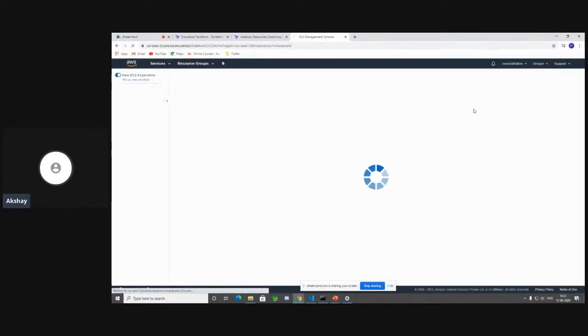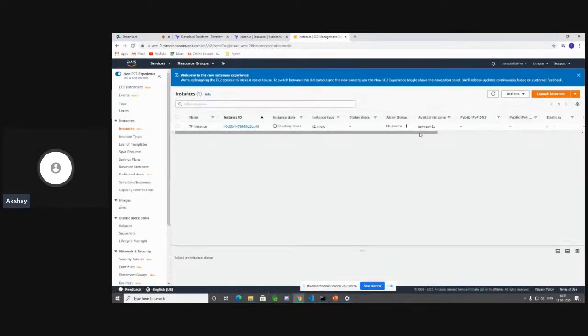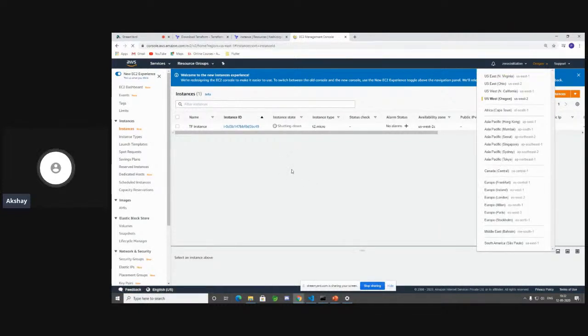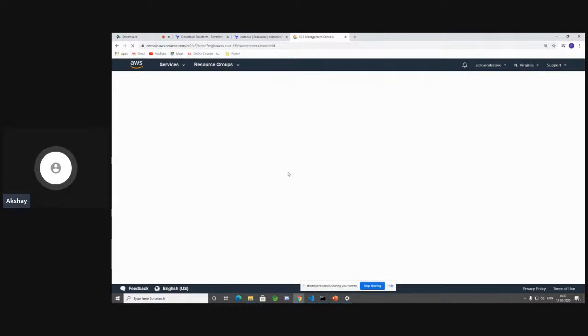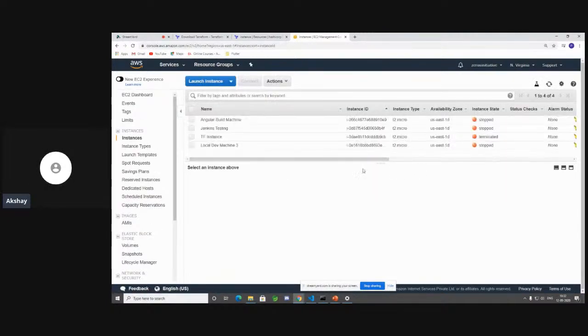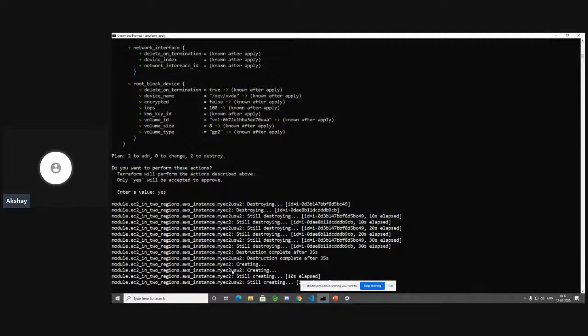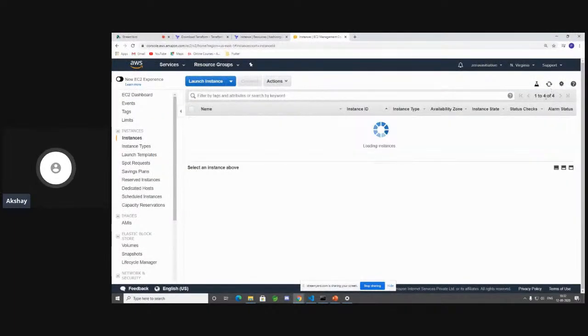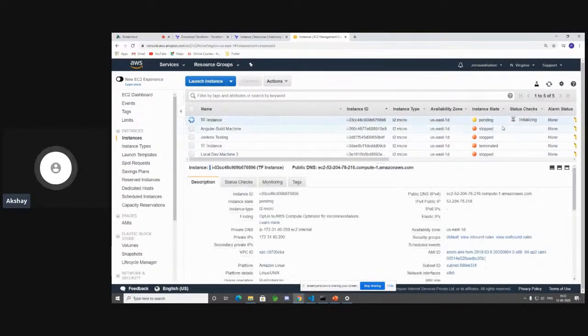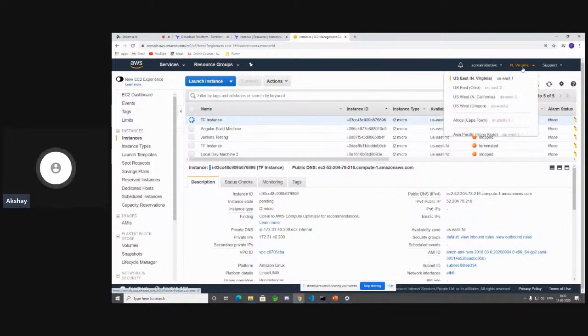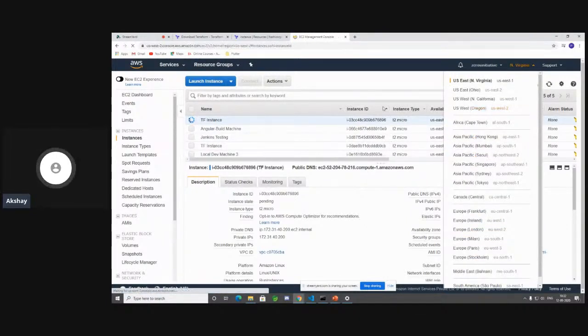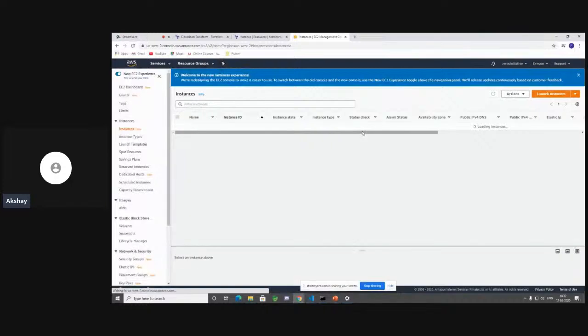So you can shift your region over here on the top and you should be able to see that it's also shutting down in the Oregon region. So let's wait for a moment until it shuts down, and then you should be able to see that you can create 2 new instances. Okay. So this is terminated in the Northern Virginia region, and now it's creating 2 new instances. So it says destruction is complete for the previous ones. Now let me go ahead and create 2 new instances for you. So let's go ahead and do a refresh. Amazing. So we have a brand new TF instance over here in the Northern Virginia region, and you have one also that's being created in the Oregon region. Okay. So let's wait for a moment.